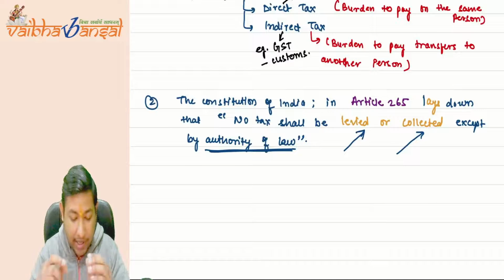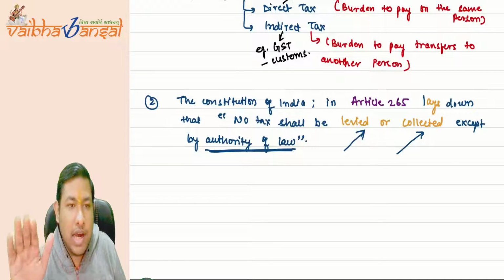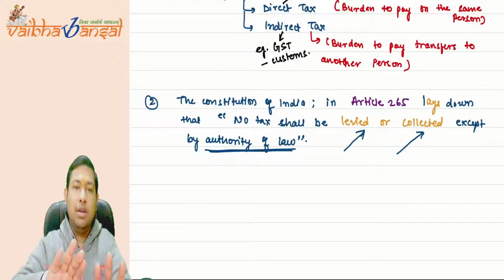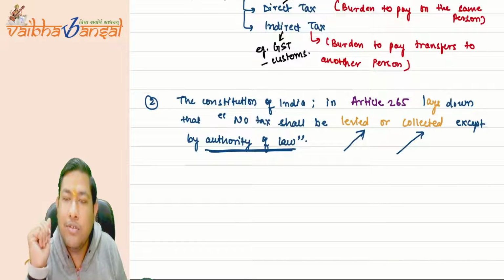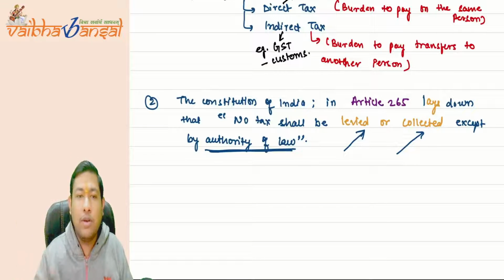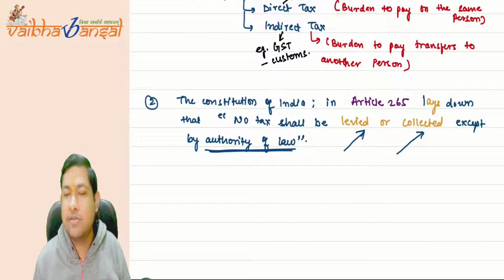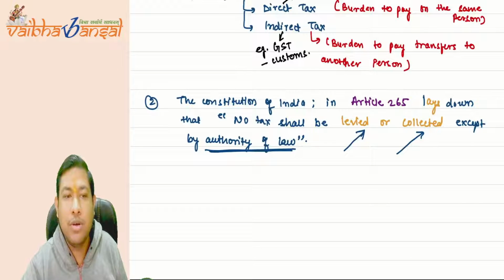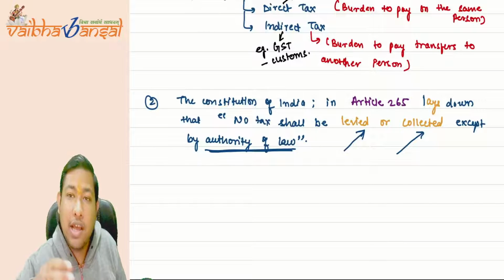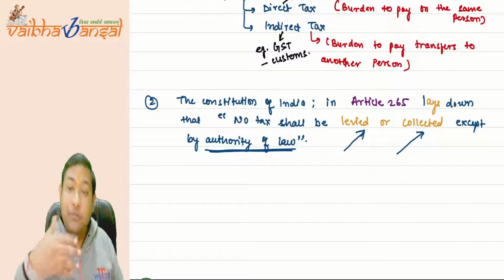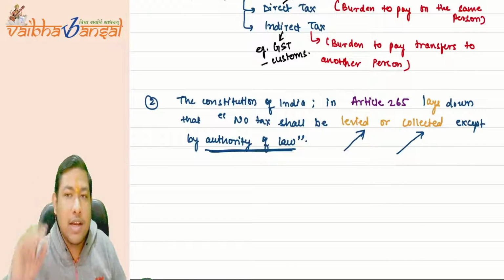Okay, now the Constitution said that the authority of law can levy or collect. But who is the authority of law? Who can levy tax from you? Who can collect tax from you? The Constitution of India itself describes it for you, saying who can levy or who can collect tax from you.